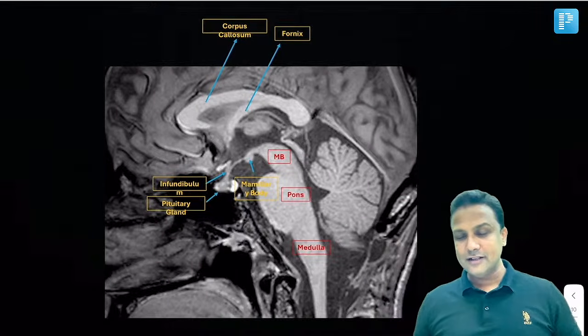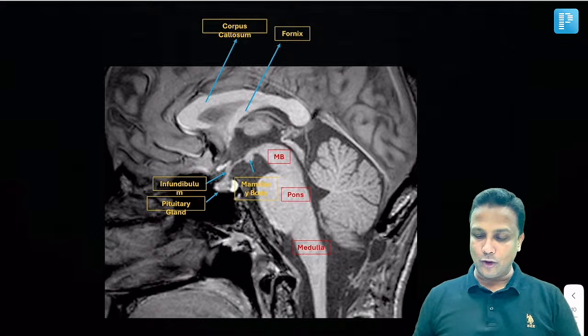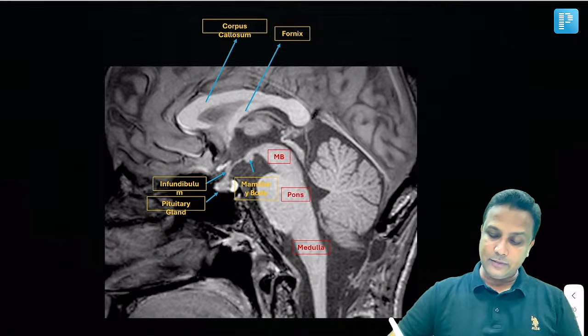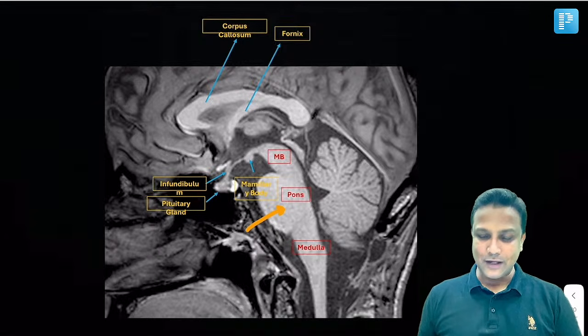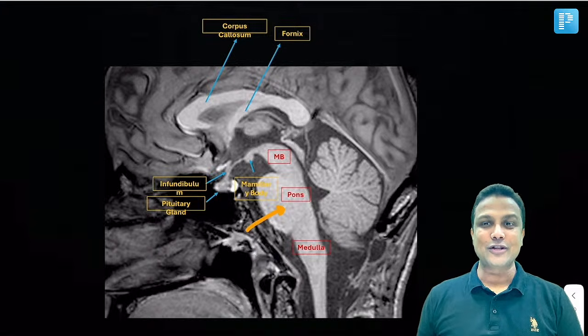Okay, so in this manner, the image was given to you, a radiological image, and in the radiological image, the arrow mark was on this one. Identify this one: Pons. Okay, and the remaining structures my student knows very well.